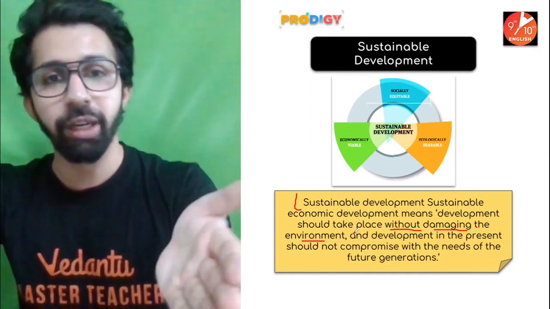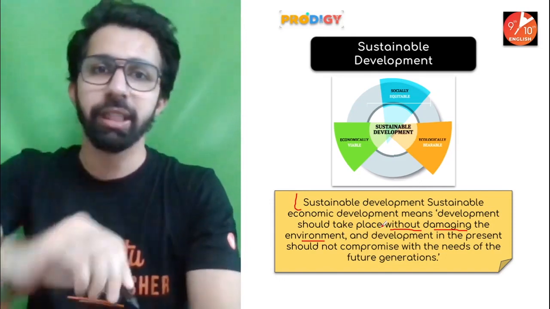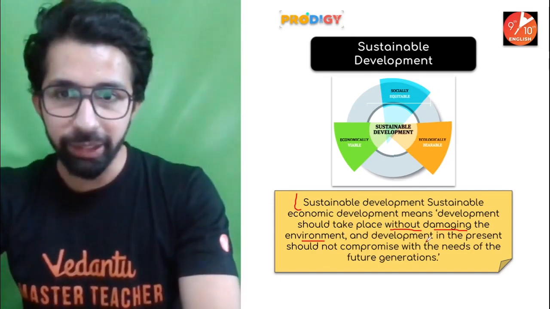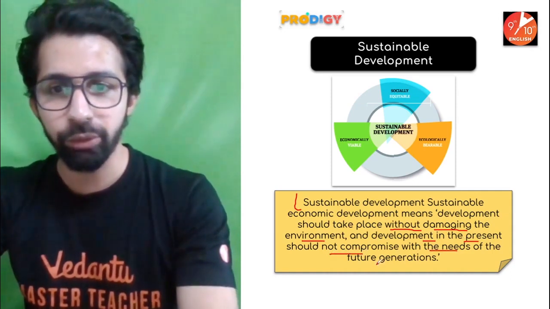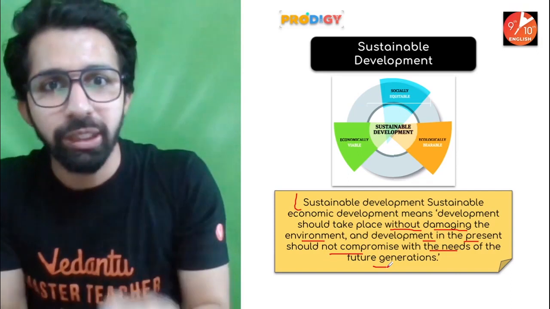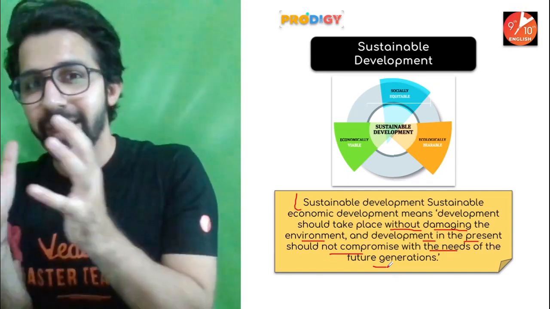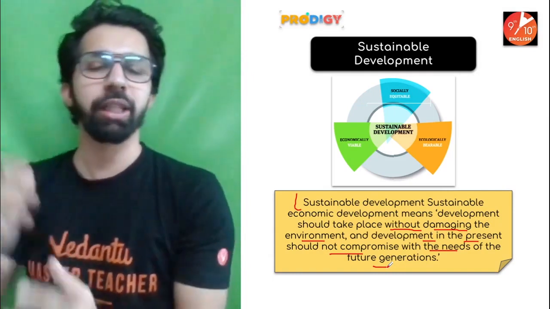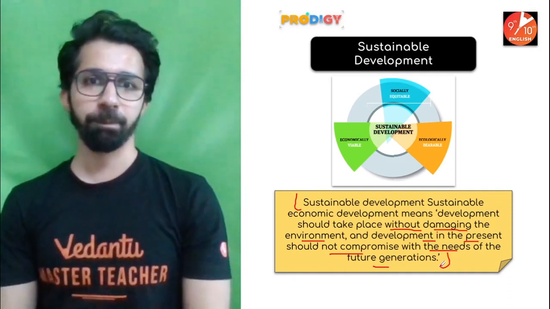So we should develop in such a way that we should not damage the environment, and development in the present should not compromise with the needs of the future generation. Means we should not exhaust all the resources in the present times. We should keep some resources as reserves for the future generation. And that is what we call sustainable development.